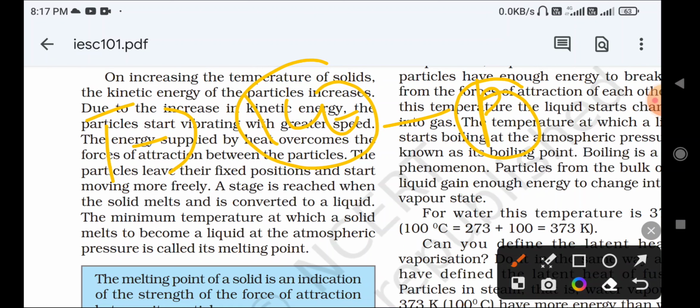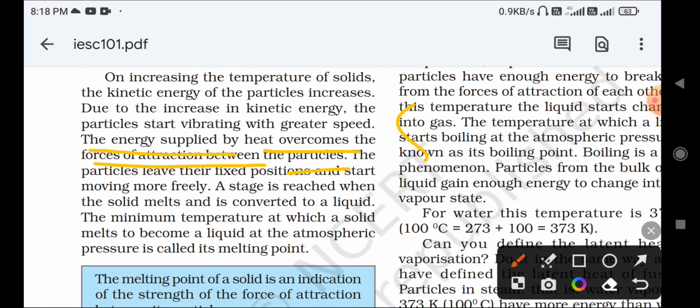So they are moving very fast, which means they vibrate more, and the vibration will break down the bonds between the particles. The energy supplied by the heat overcomes the force of attraction between the particles. So due to this only, a change of state occurs.